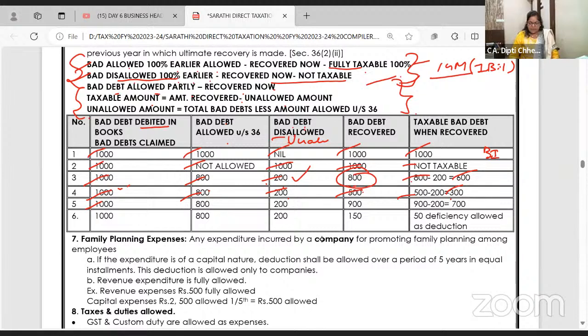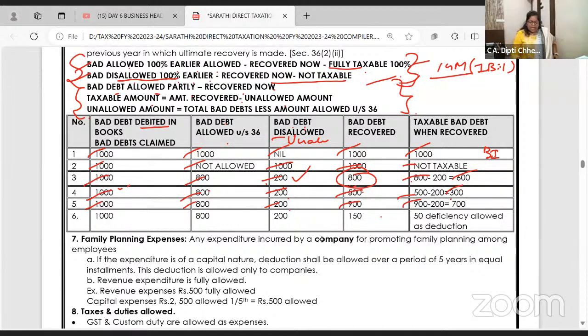1000. Bad debt allowed is 800. Okay. Now, 200 was disallowed then itself. Now you have recovered 900. When you have recovered 900, out of that first adjust the amount which was disallowed then and taxable in that year only, 200. Remaining 700 taxable.